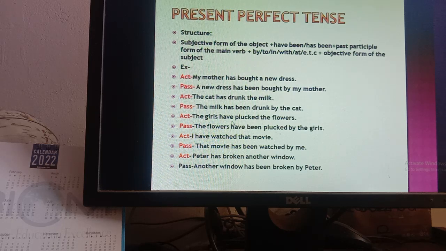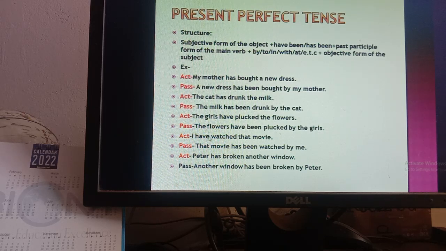Okay, just like with they we use have, similarly with any third person plural number we will use have. So the flowers have, then been according to the structure. Plucked is already in past participle form. By, then the girls is the subject and you have to make it the object of this passive voice.